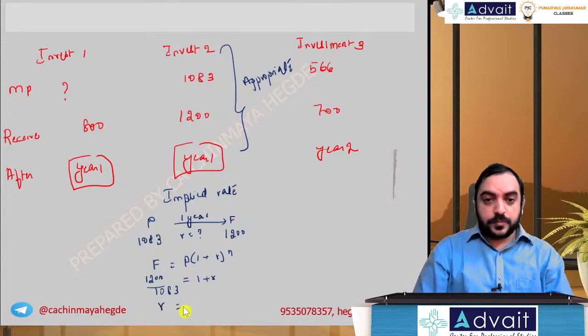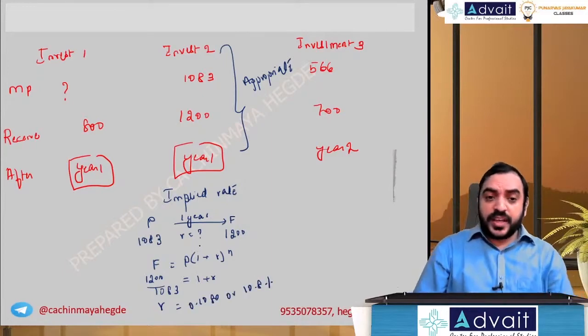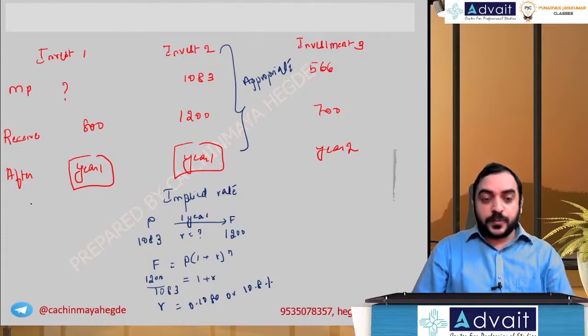So r equals 1200 divided by 1083 minus 1, which is 0.1080 or 10.8%. This 10.8% will apply on this now. So this receivable after year 1, we should discount by 10.8%, right? So this is after year 1, you're going to receive 800, and what is the value today? 800, you're going to do a present value.